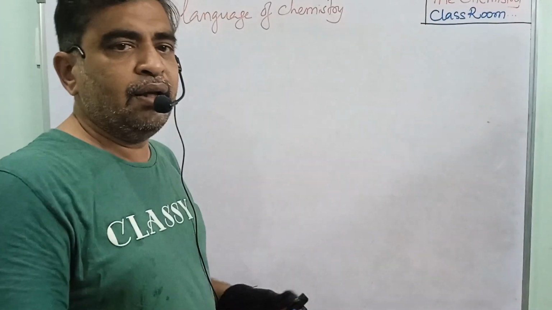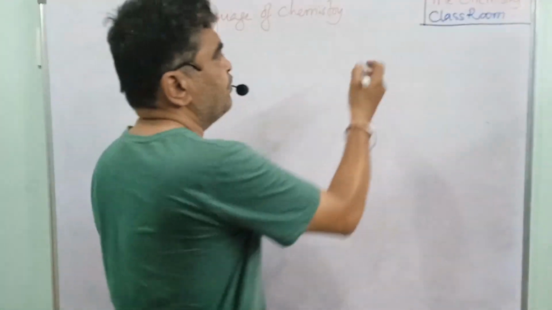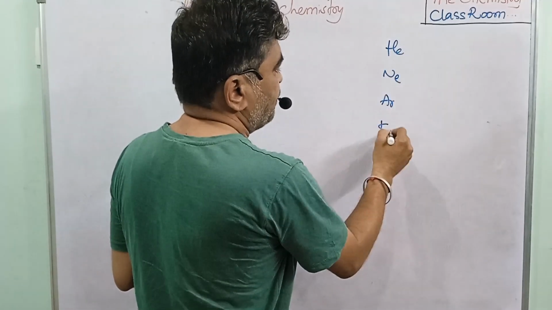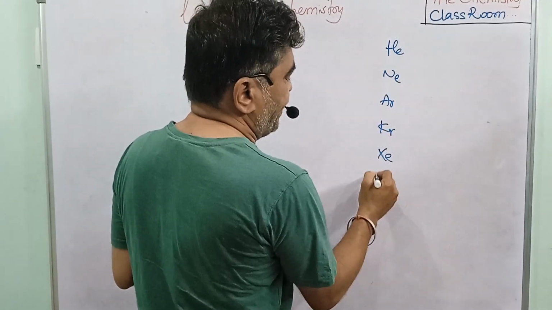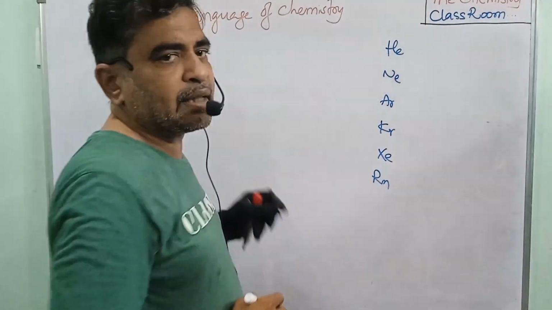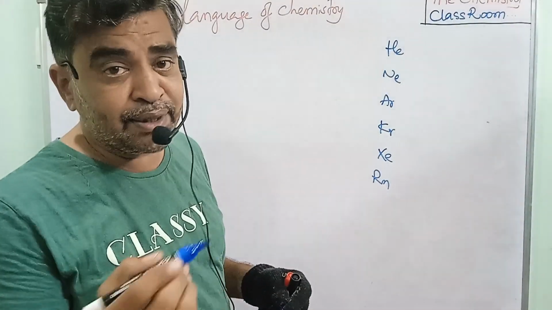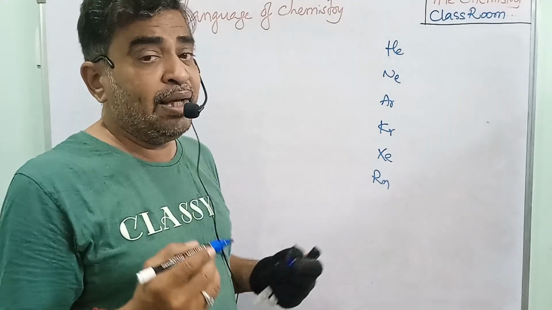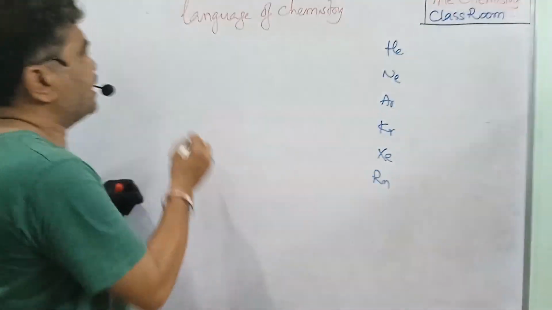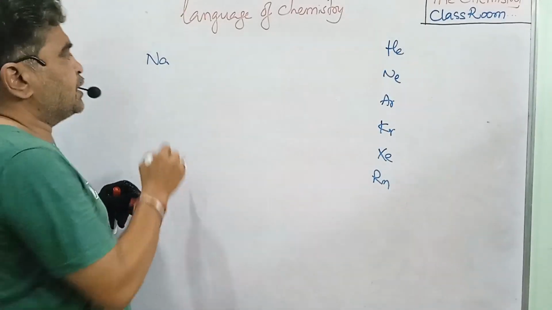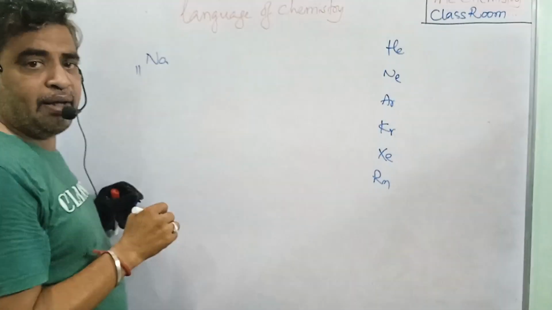So in general, helium, neon, argon, krypton, xenon and radon are the inert gases. To get stability, some elements lose electrons and some elements gain electrons. Here I will take sodium as an example. The sodium atomic number is 11.